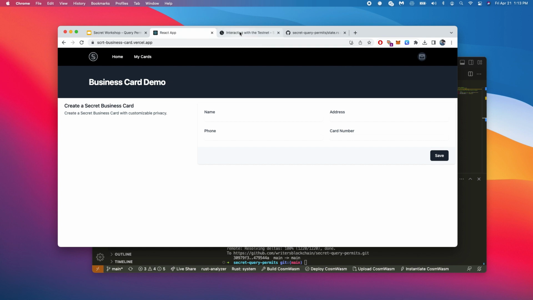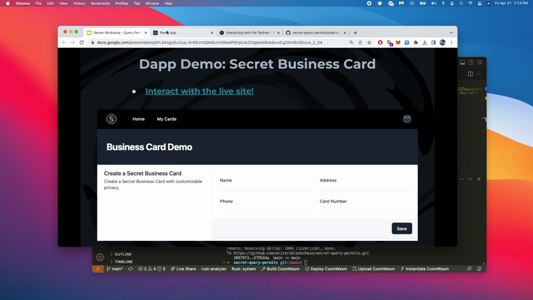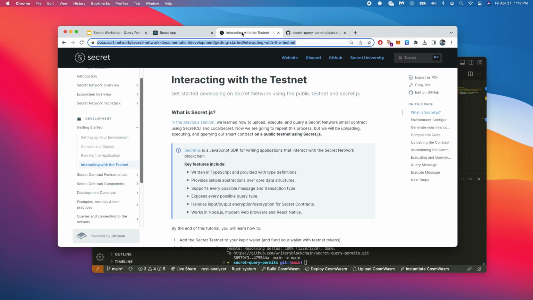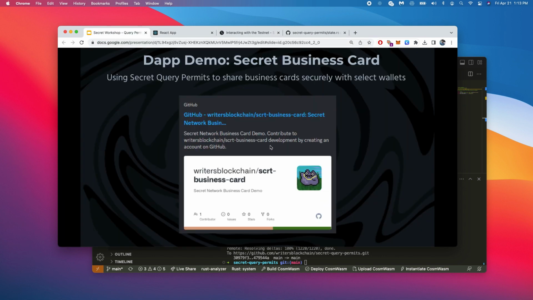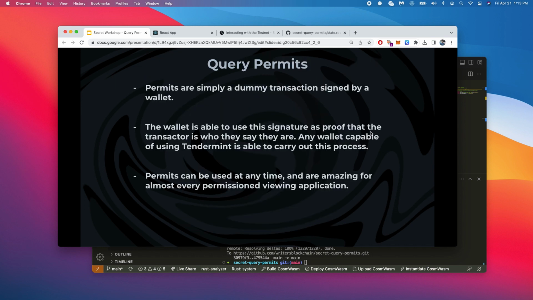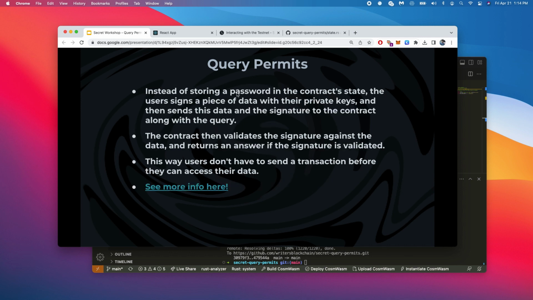Because what's really interesting about query permits is it's all happening on the front end. It's not actually storing anything into the contract state. That's what makes them different than viewing keys. A permit is simply a dummy transaction signed by a wallet. The wallet is able to use this signature as proof that the transactor is who they say they are. And any wallet capable of using Tendermint is able to carry out this process. So again, instead of storing a password or a viewing key in the contract state, the user signs a piece of data with their private keys.